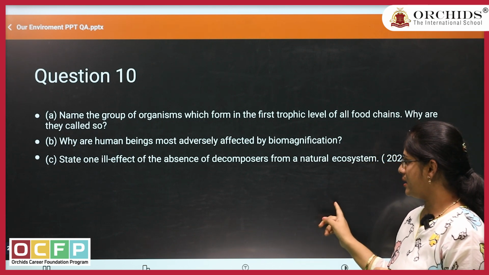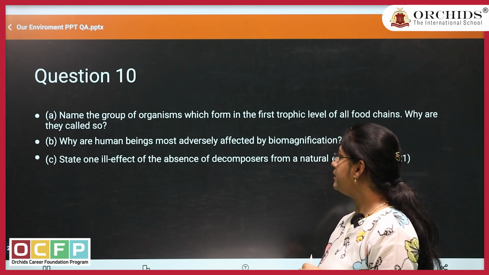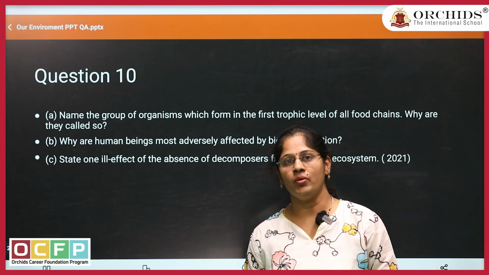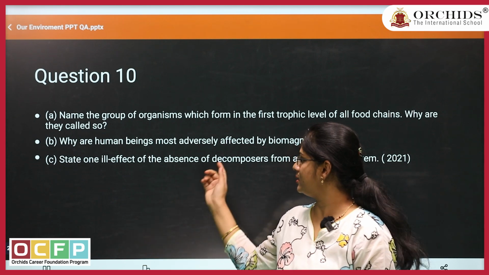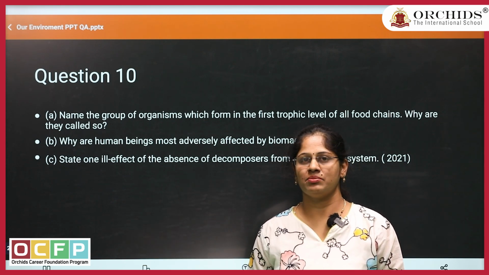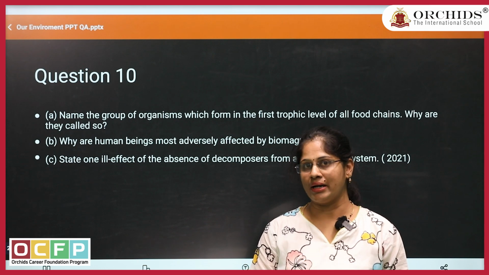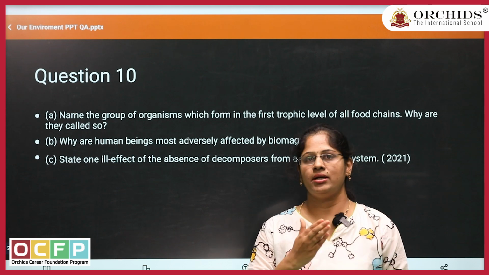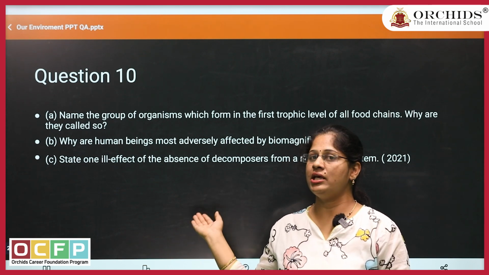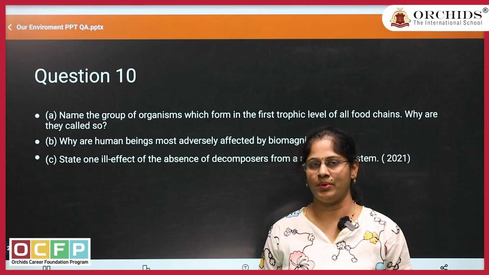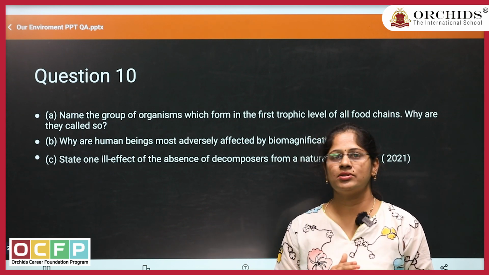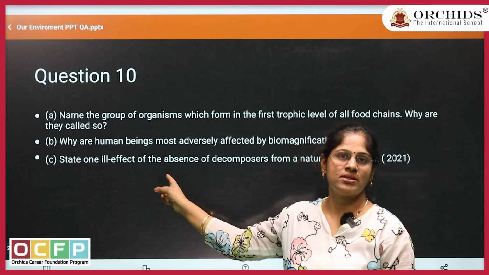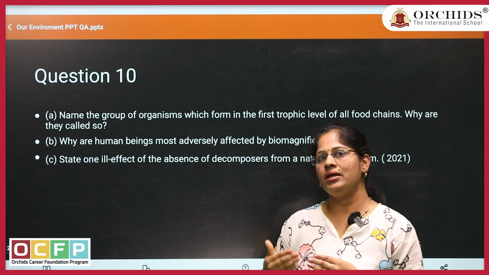That will be your second answer. Third one: state one ill effect of the absence of decomposers from a natural ecosystem. If there were no decomposers, what would happen? That is the meaning of this question. Decomposers break down complex organic matter, such as the dead remains of plants and animals, into simpler forms. If there is no decomposer, it obviously leads to soil pollution or land pollution, and it will also cause different health hazards for the remaining organisms.